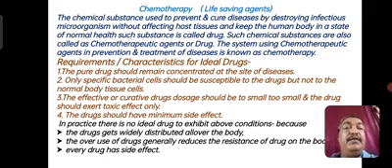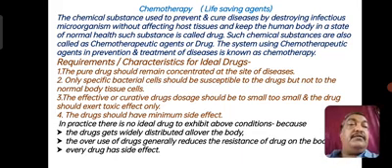So before that, whenever a drug or chemotherapeutic agent is there, what are the requirements or the characteristics of an ideal drug or chemotherapeutic agent? When a drug is there, how do you say it is ideal? For that there are certain points.